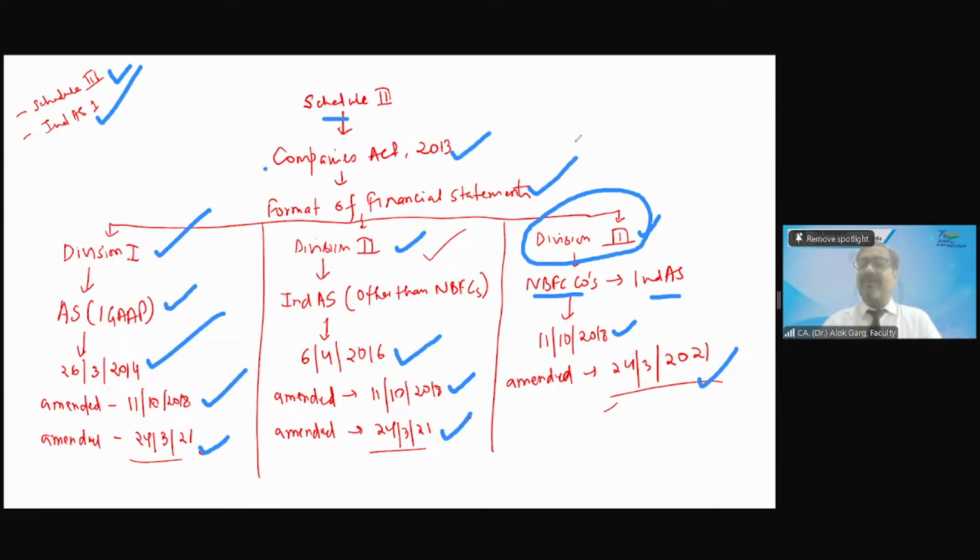Okay. So the problem is that the article and that chartered accountant were not aware that there are Division 1, Division 2, and Division 3, right? And Division 3 is applicable to NBFC companies, but not every NBFC company. Division 3 is applicable to those NBFC companies on which Ind AS is applicable, right? So for companies on which accounting standards are applicable, Chitra has rightly mentioned, Division 1 is applicable. Have you got what is the error which was made?